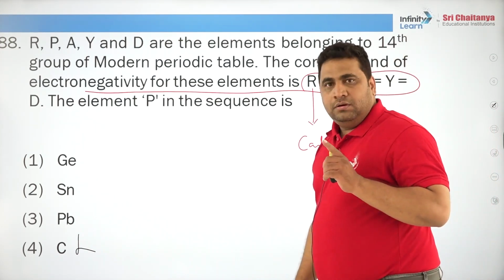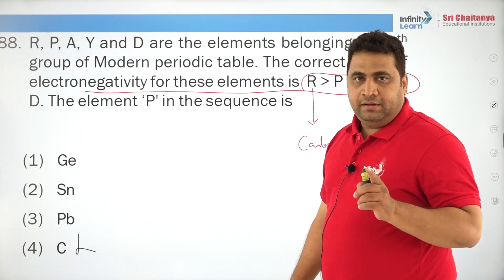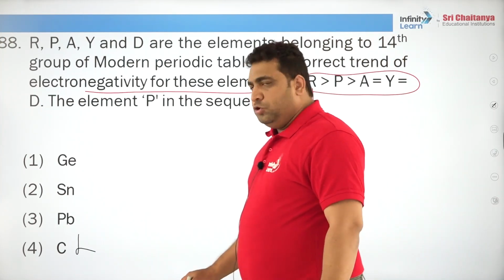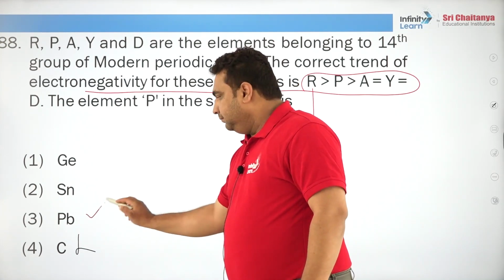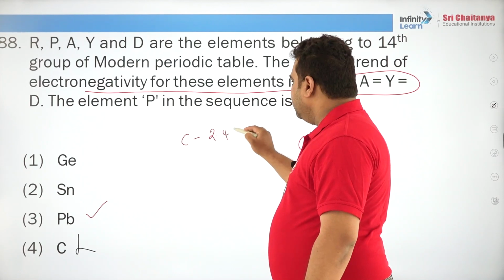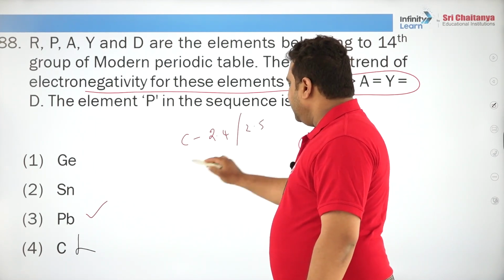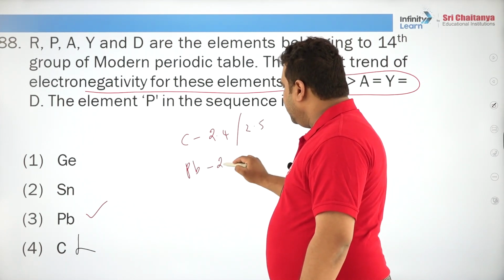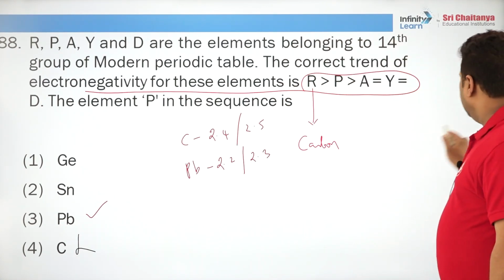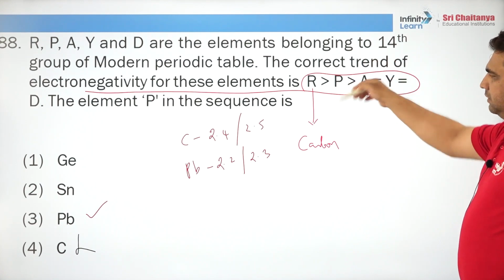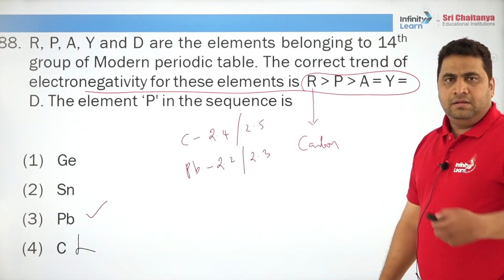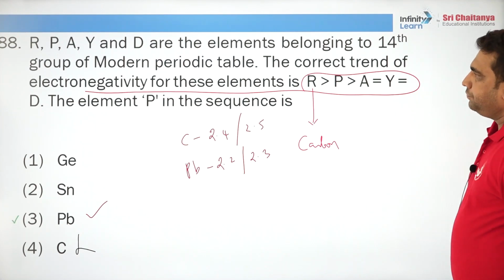In the family of 4A, the most electronegative element is carbon, with electronegativity around 2.5, and next is lead, around 2.3. Carbon is generally taken as 2.4, some books call it 2.5, and lead, some books say 2.2 or some books say 2.3. So he actually made a story out of it, but it is a nice question, and you can answer it directly by reading the textbook.